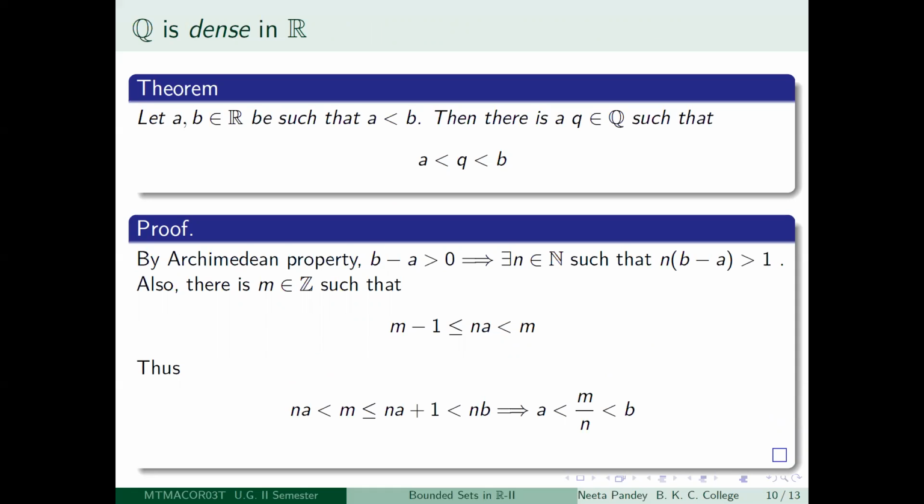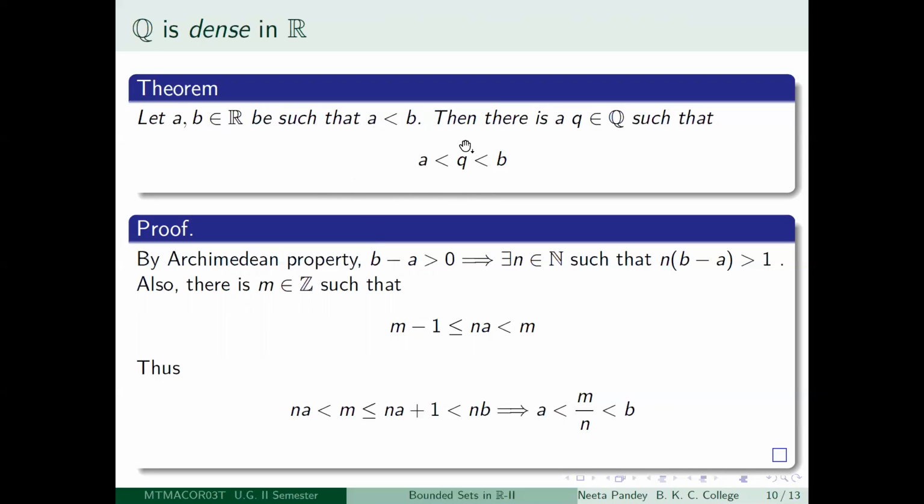If you can show that, then you can immediately show that between any two real numbers, there are infinitely many rational numbers. So let us try to prove that there is one fraction between any two real numbers always. So you take any two real numbers a and b and assume that a is less than b. You want them to be different, so you just take a less than b.